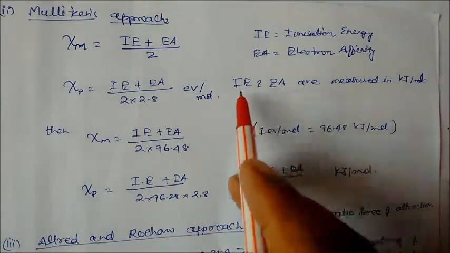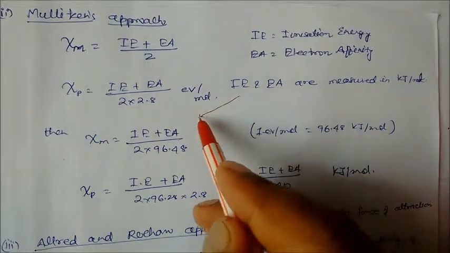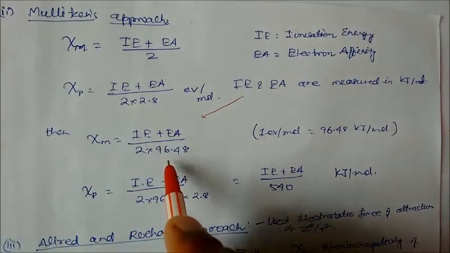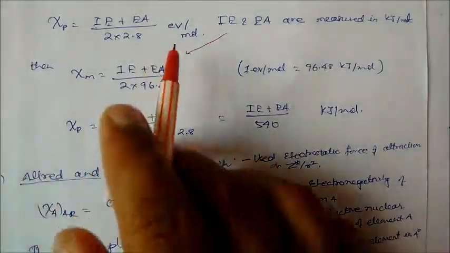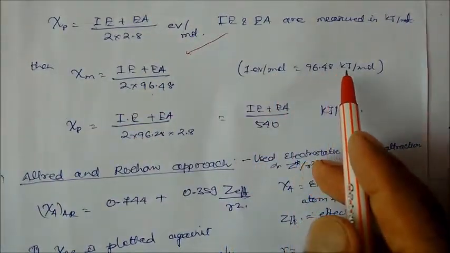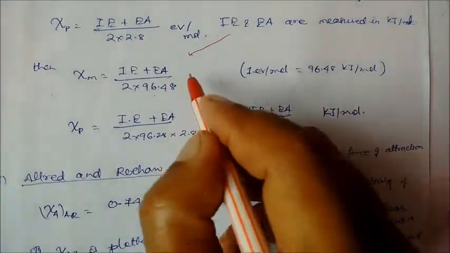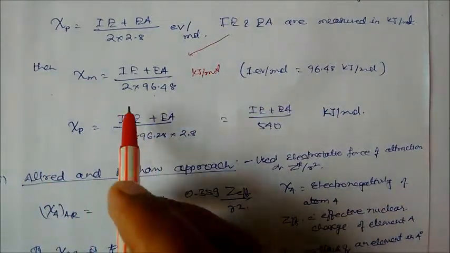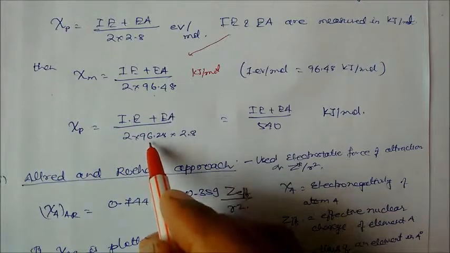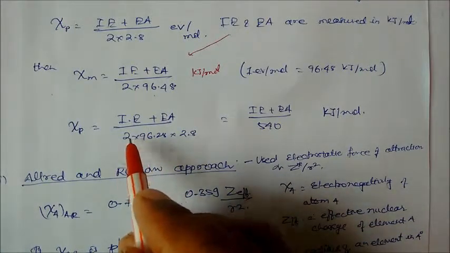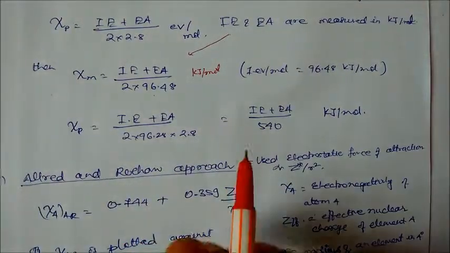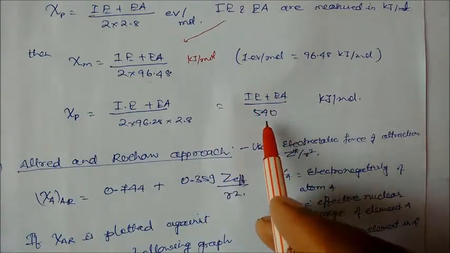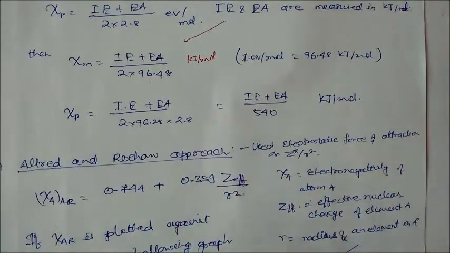If you are taking kilojoule per mole, then in Mulliken's case it will be IE plus EA divided by 2 into 96.4, in kilojoule per mole. One electron volt per molecule is 96.48 kilojoule per mole, so this converts into kilojoule per mole. In the Pauling scale you write the same thing, but instead of dividing by 2.8, just divide the numerator by 96.48, so you get the electronegativity on the Pauling scale. Again, in kilojoule per mole, the total will be IE plus EA divided by 540. We will see some problems after finishing this topic.